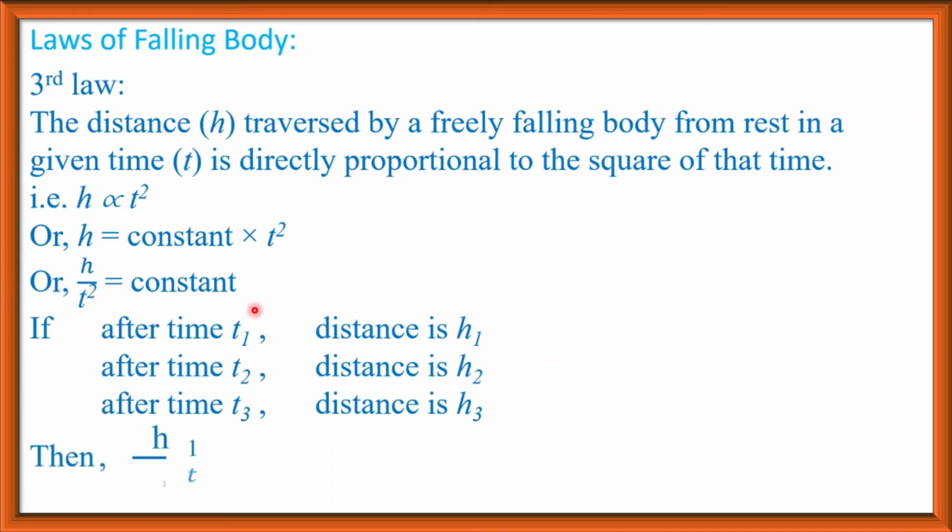So according to this law, h1 divided by t1 square is equal to h2 divided by t2 square is equal to h3 divided by t3 square is equal to constant. That is, the ratio of distance and square of the time is always constant. This is the third law of falling body.